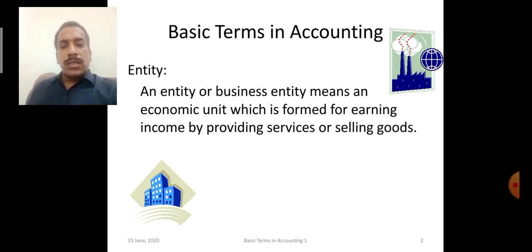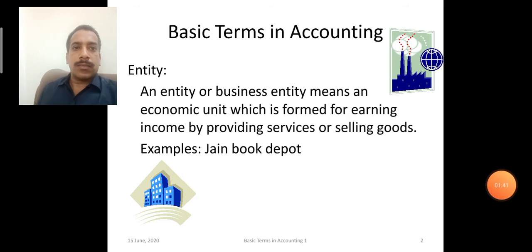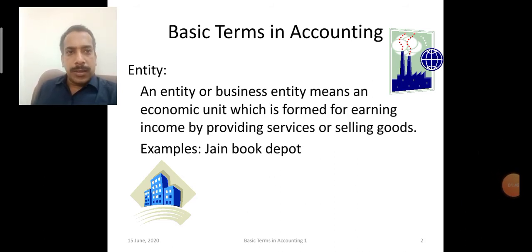So all these entities are economic units formed for generating revenue. Examples can be Jain Book Depot, or Popular Bookstore, or Mahesh Kirana Store, or you can say Reliance Industries, Tata Steel, Tata Motors, Maruti Suzuki. There are many examples. Okay, these are the entities, economic units which are formed to generate revenue.